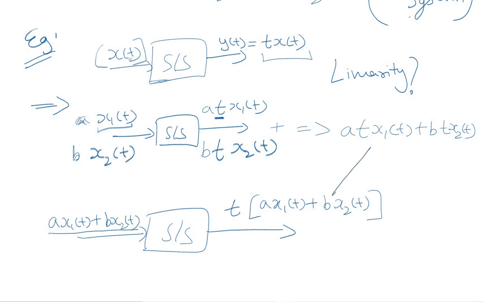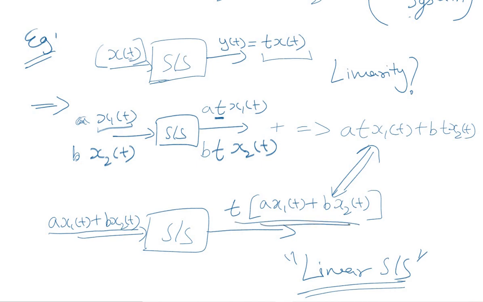If these two terms are equal, then we can say that the additivity as well as the homogeneity properties are being satisfied. The system follows the superposition principle and hence it is a linear system. So in this case we can clearly see that this is equal to this, right?